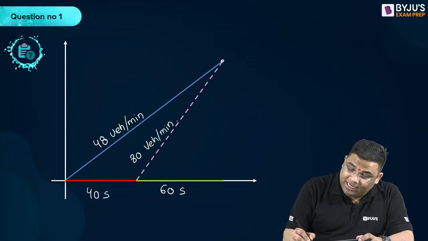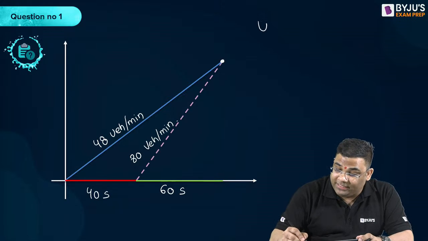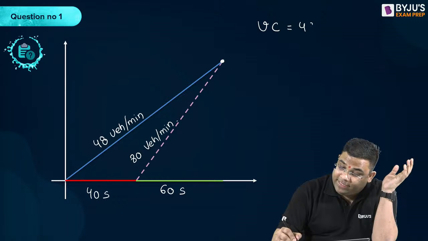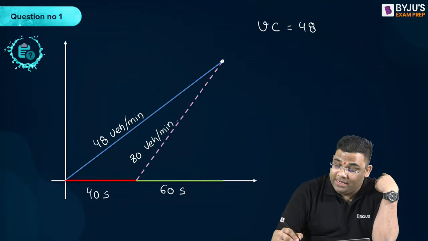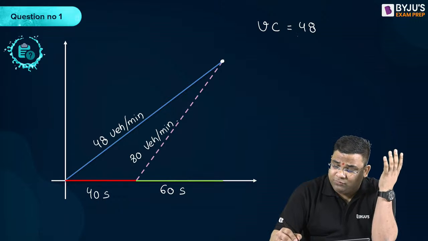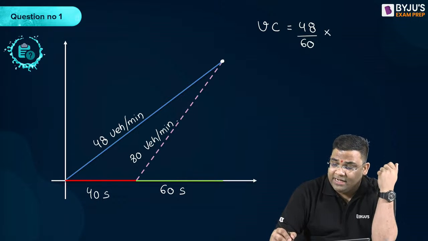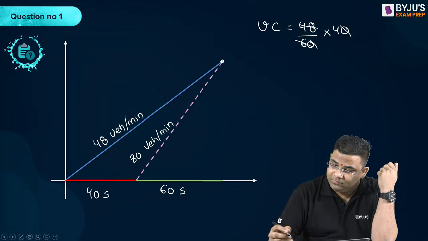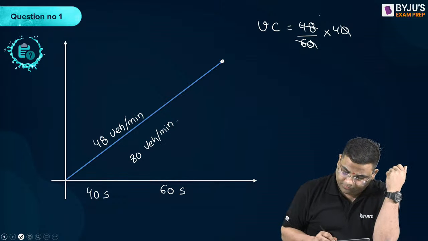So what will be this point? Tell me. If I calculate from V into C, V is 48 vehicle per minute, which I can convert to seconds by dividing by 60, vehicle per second, into 40. How much am I getting? Let me see the question.